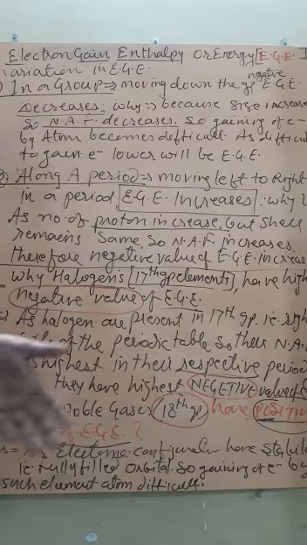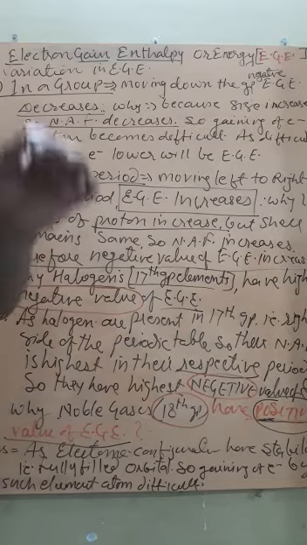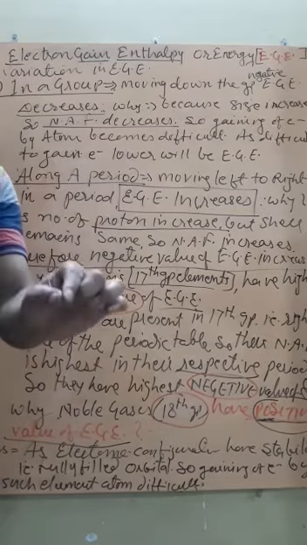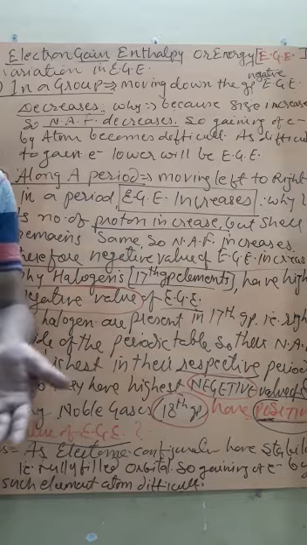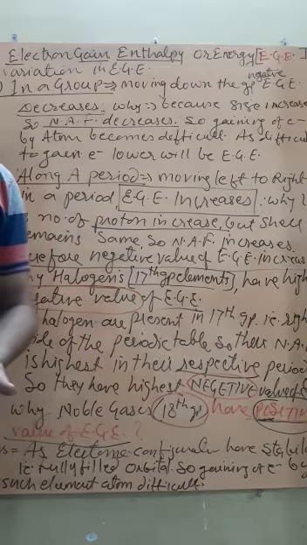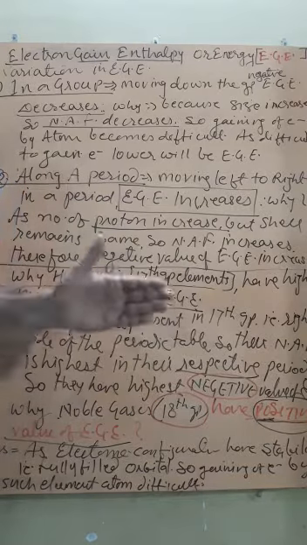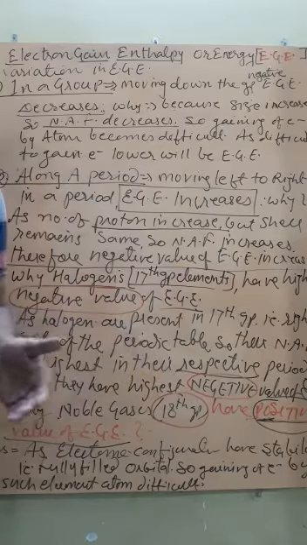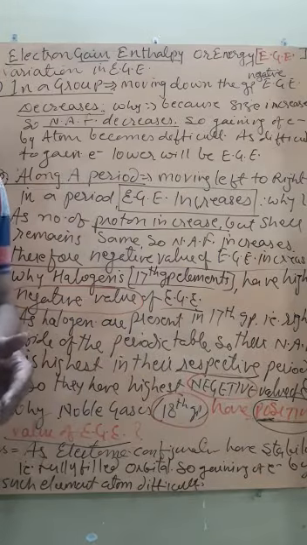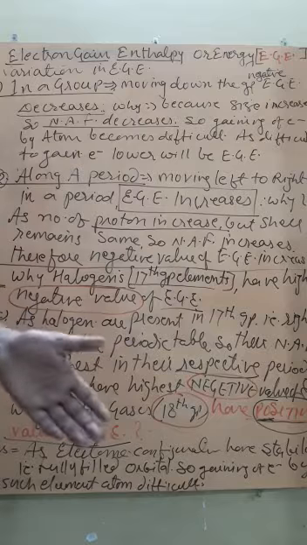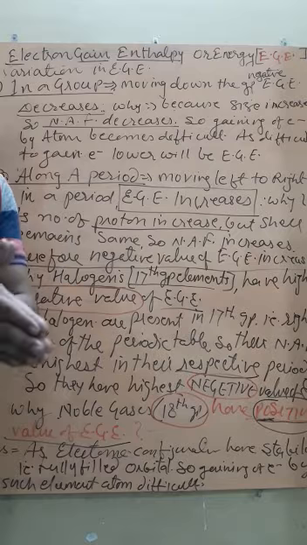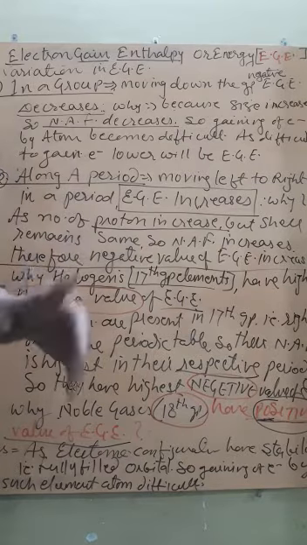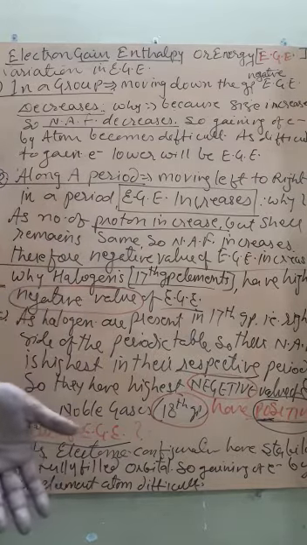Similarly, beryllium and magnesium. The configuration of beryllium is 2s2, that is the s subshell has 2 electrons, a fully filled configuration. Similarly, magnesium has 3s2, that is the valence shell configuration is 3s2, and if the configuration is fully filled, again it is considered a stable configuration. And if the configuration is stable, then it will not tend to gain an electron. Therefore, again their electron gain enthalpy is given with the positive sign. Is that clear?